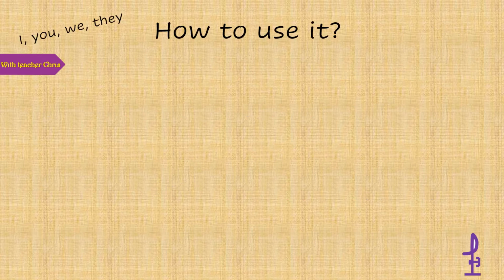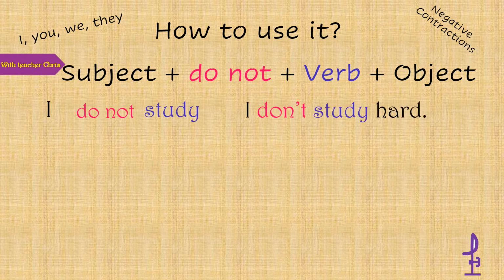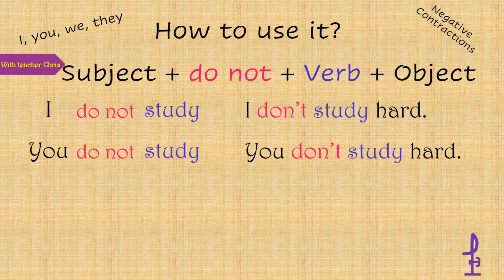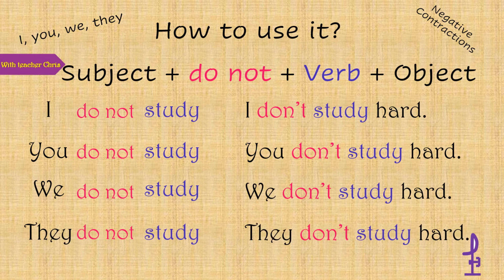But sometimes we have the contractions. So how to have that do not as a contraction? I do not study. I don't study hard. You don't study hard. So do not changes to don't. We don't study hard. They don't study hard. So that do not change to don't. Do not or don't, they're the same. They have the same meaning. It is expected you use the contraction. It is better if you use don't.